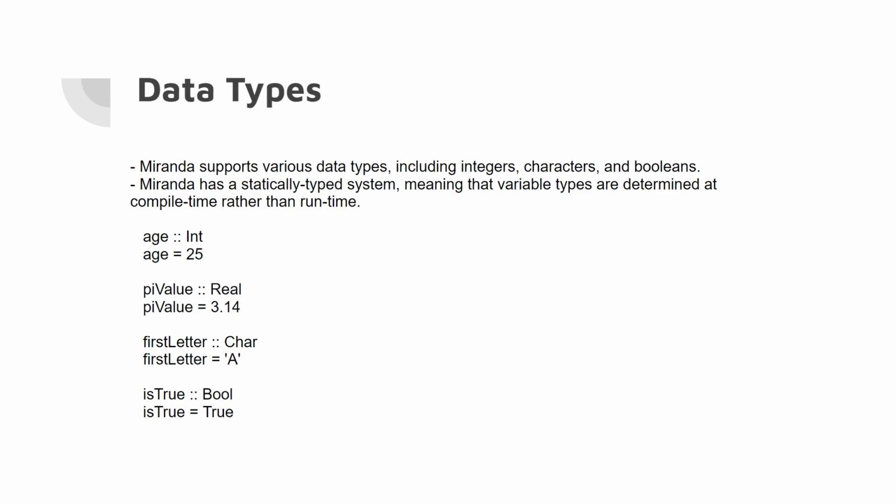So let's talk about some data types. Miranda supports various data types, including integers, characters, and booleans. Miranda has a statically typed system, meaning that variable types are determined at compile time rather than runtime. Here we have age, which is equal to 25, our integer, a pi value, which is equal to 3.14, our floating number, first letter, which is our character A, and is true, which is our boolean.